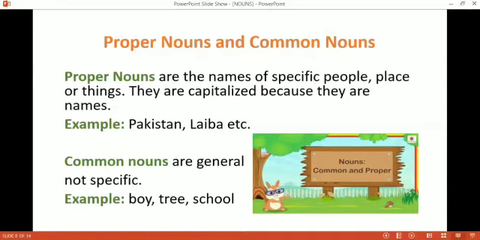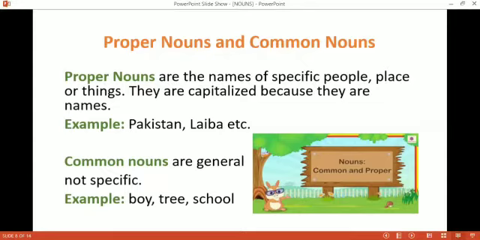Whether we are using these proper nouns in the start of the sentence or in the mid or at the last, we always write proper nouns with capital letters. Okay, children, now I'll explain what are common nouns. Common nouns are general, not specific. Means they are general, they are not particular, they are common. For example, boy. All the boys are common noun, but when we name them, then we make them proper noun.